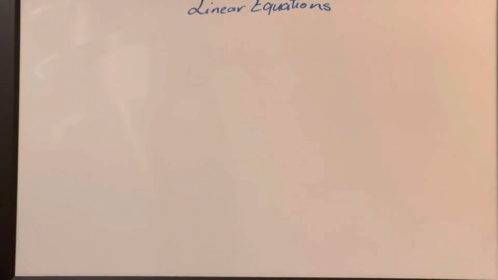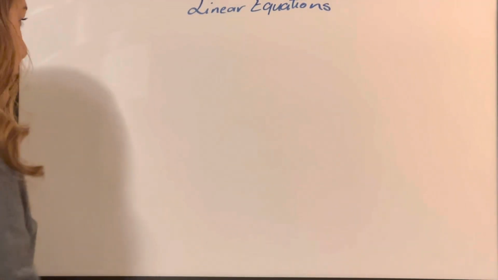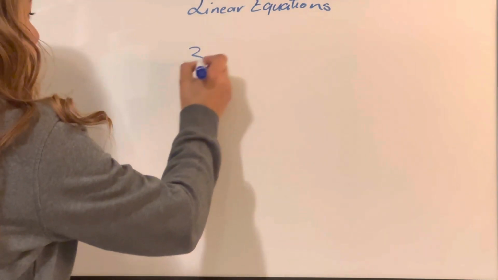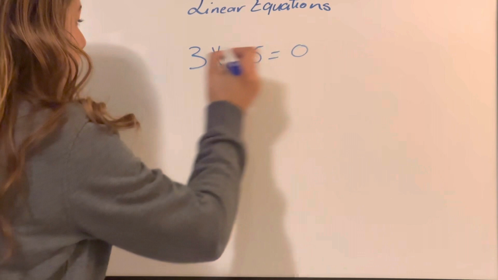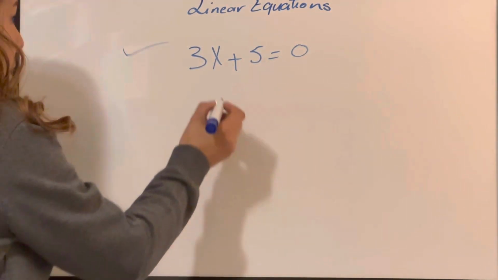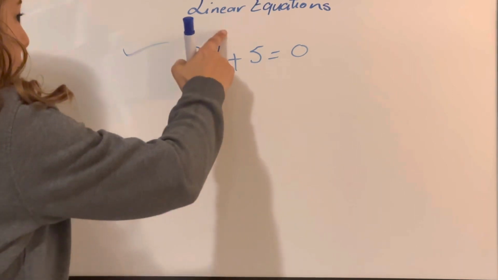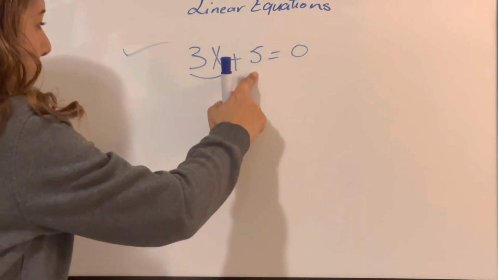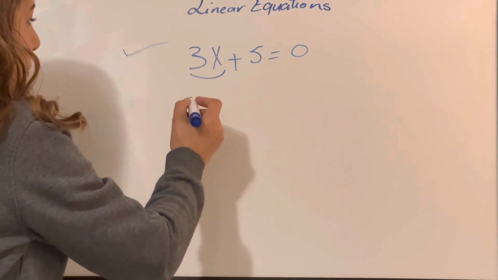A linear equation is an equation in which each term should have only one variable to the first power, or be a constant. So if I'm saying 3x plus 5 equals 0, this is a linear equation. Why? Because in the first term I can see only one variable to the first power, and 5 is a constant. So this is a linear equation.